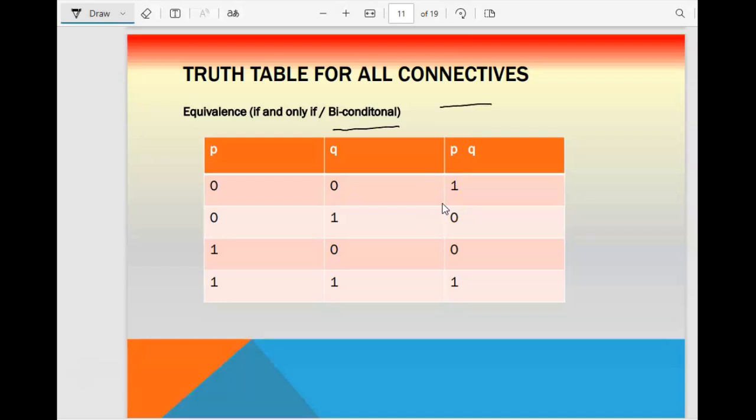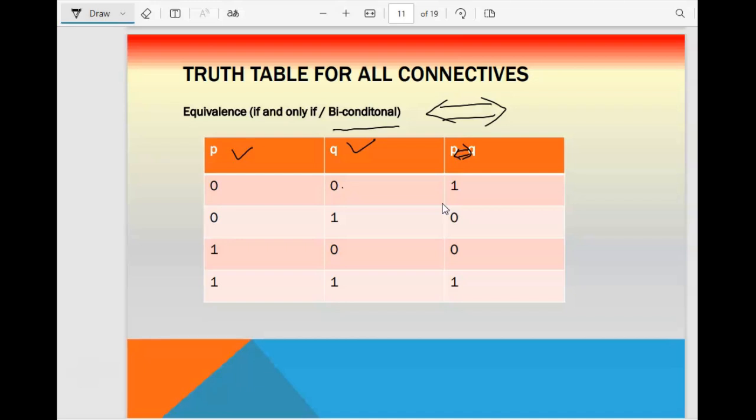Now let us discuss the equivalence truth table, which is also called biconditional, and the symbol which we use for biconditional is an arrow in both directions. So in between these two, the both-direction arrow will come. Now you can see two inputs are there, P and Q, and we work with all the possible combinations of two inputs, the way I already told you: 0 0 1 1, 0 1 0 1.